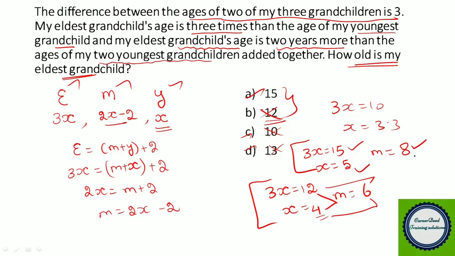So obviously you have to go with option A, because in option A, the middle grandchild and youngest grandchild difference is 3 years. Right? So our first statement follows for option A. So the answer for this question is option A, 15 years. Students, hope you understood how to solve the first problem. Now moving to question number 2.